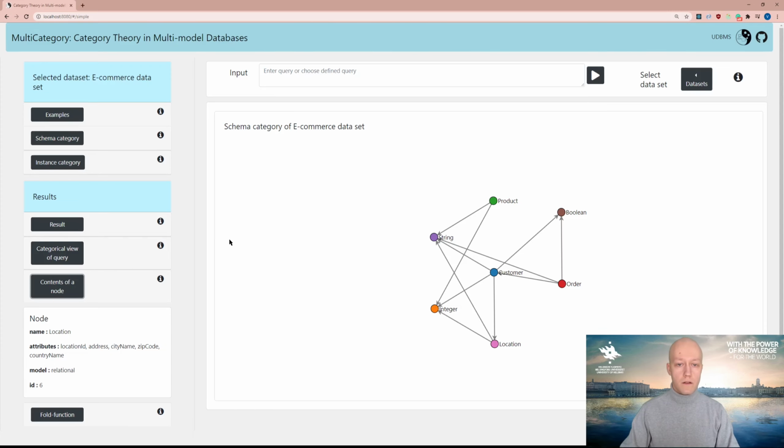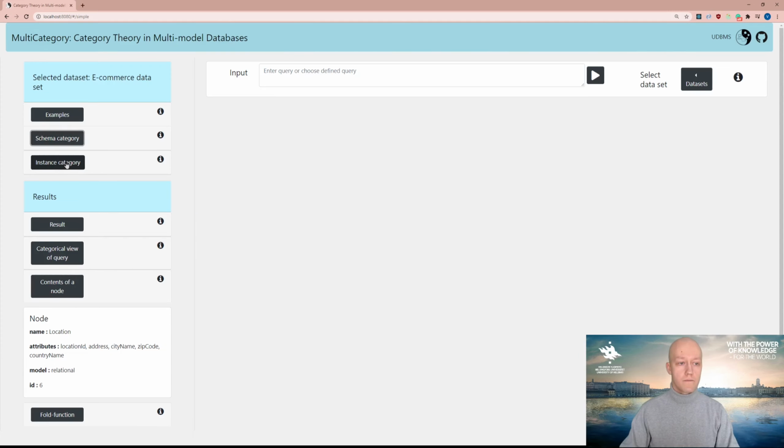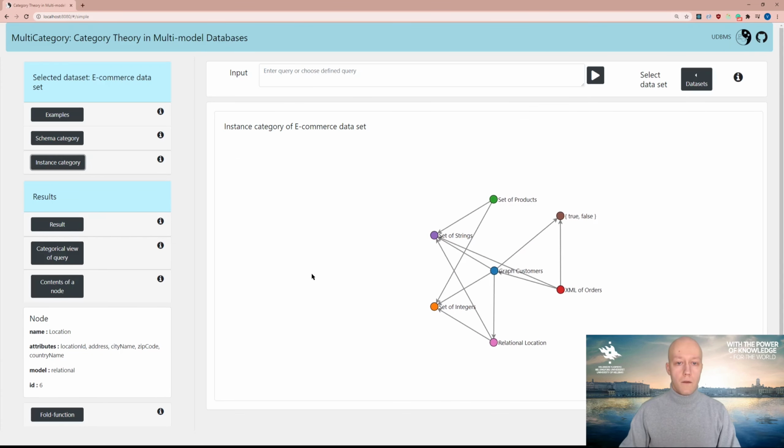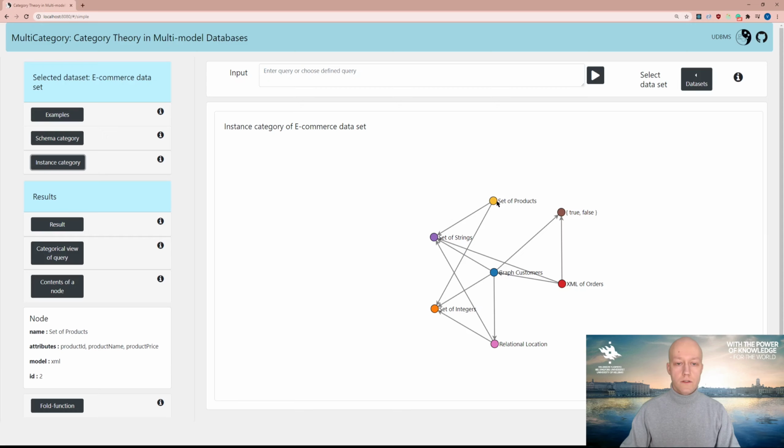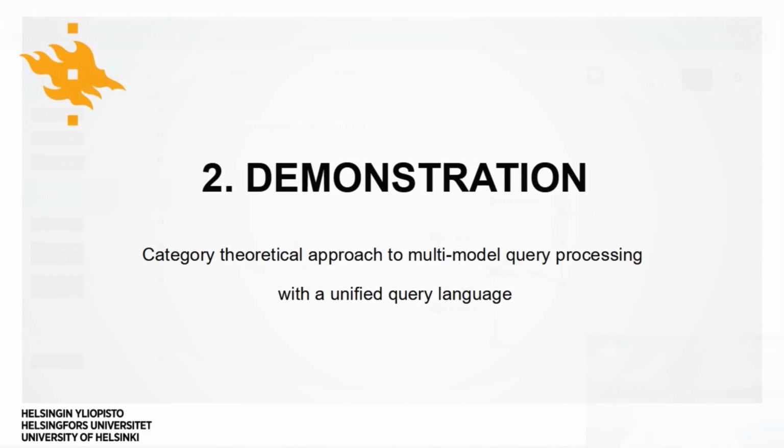Besides the schema category, we have an instance category. The schema category is mapped to the instance category with an instance functor. Structural similarity between the schema and instance categories is visible. The objects of the instance category are typed Haskell data structures that are populated with data. Haskell functions between the data structures serve as morphisms.